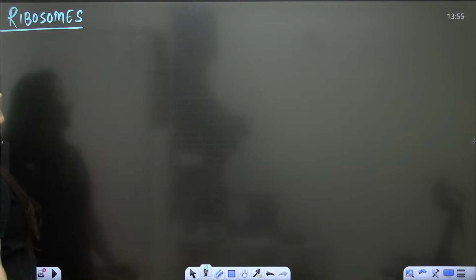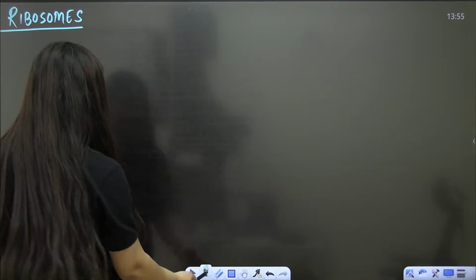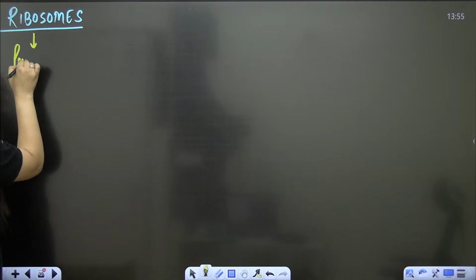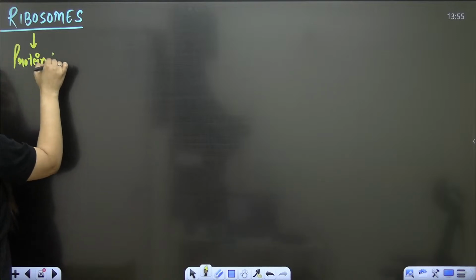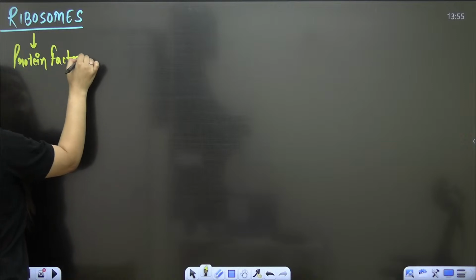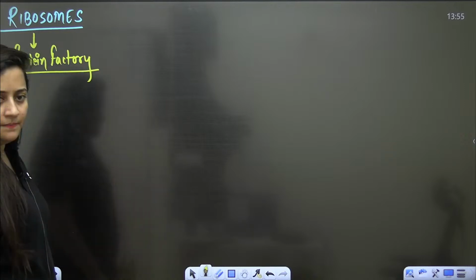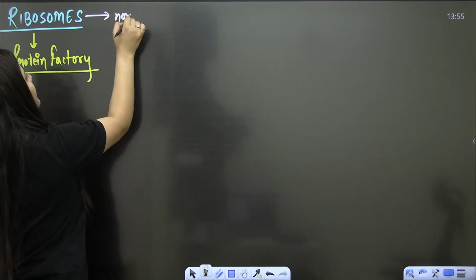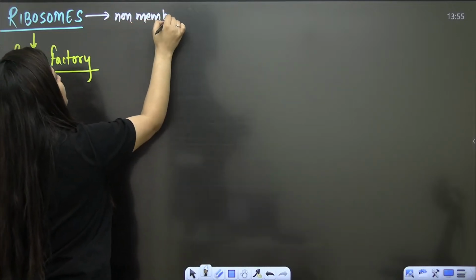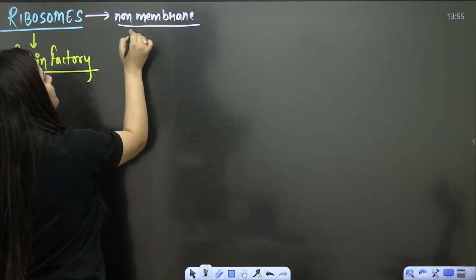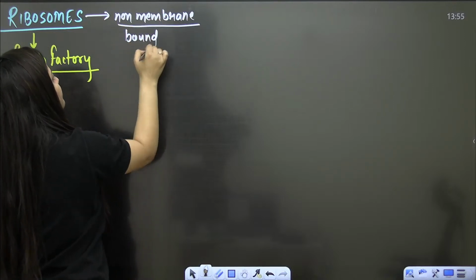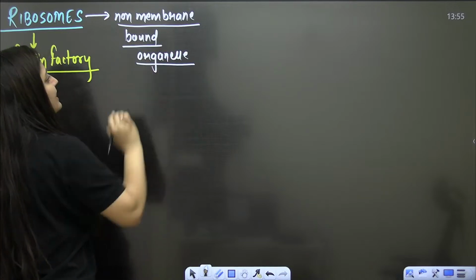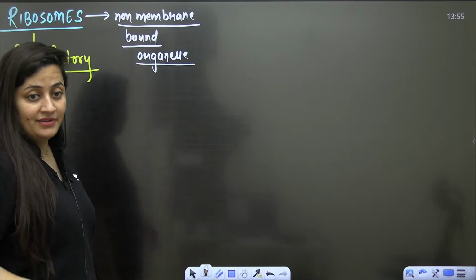Palade discovered the ribosome. Ribosomes are basically the protein factory. What is the meaning of protein factory? It means that they help in the synthesis of protein. And this ribosome is a non-membrane bound organelle because it is not covered with any membrane.